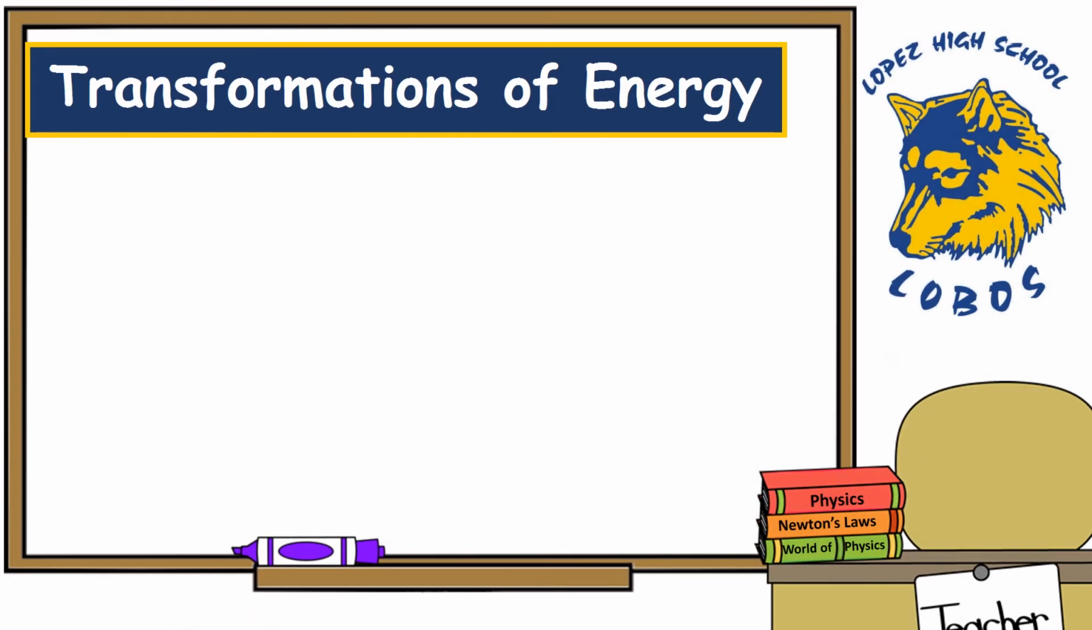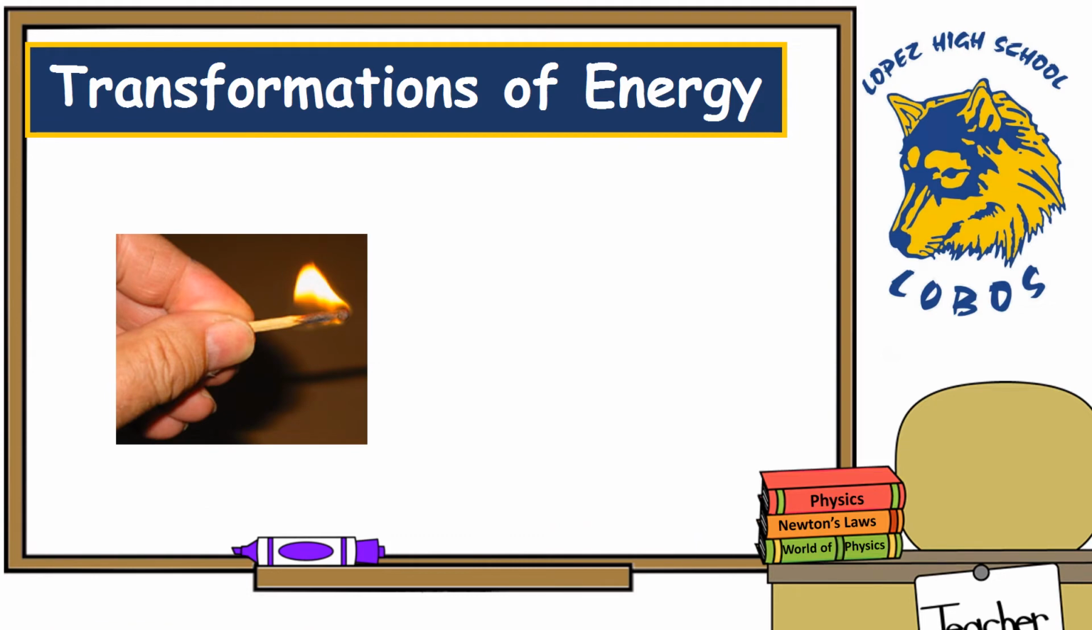Overall, energy transformations are seen everywhere. There's constant transformations of energy taking place. Okay, so let's look at some examples where we could try to figure out what forms of energy are being shown. So for instance, let's say that I light a match. What forms of energy would I actually be seeing here?